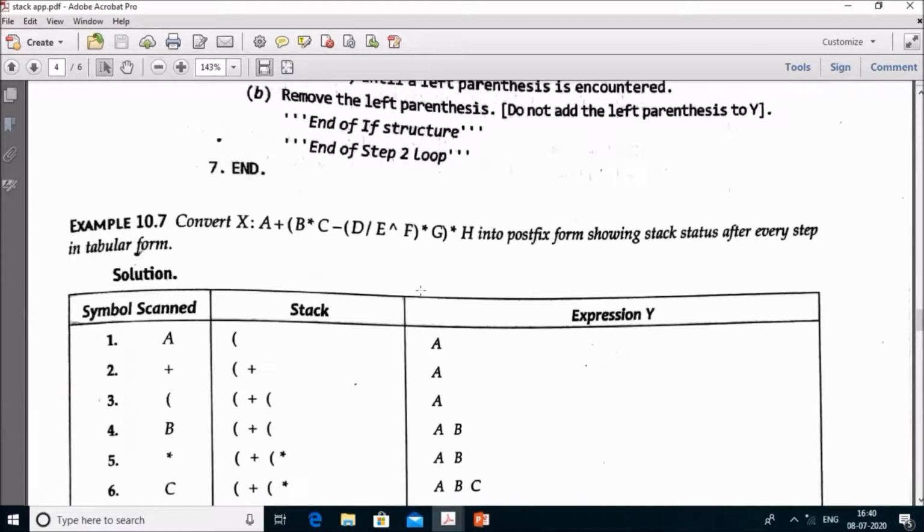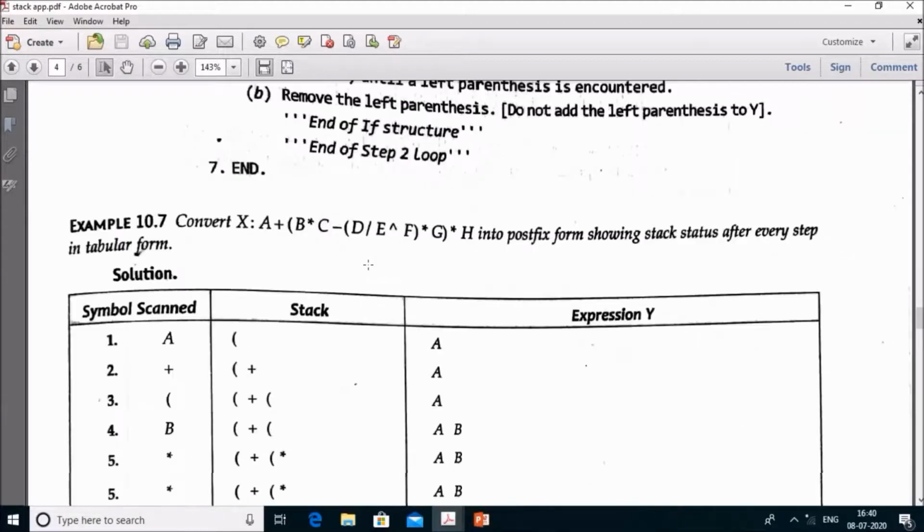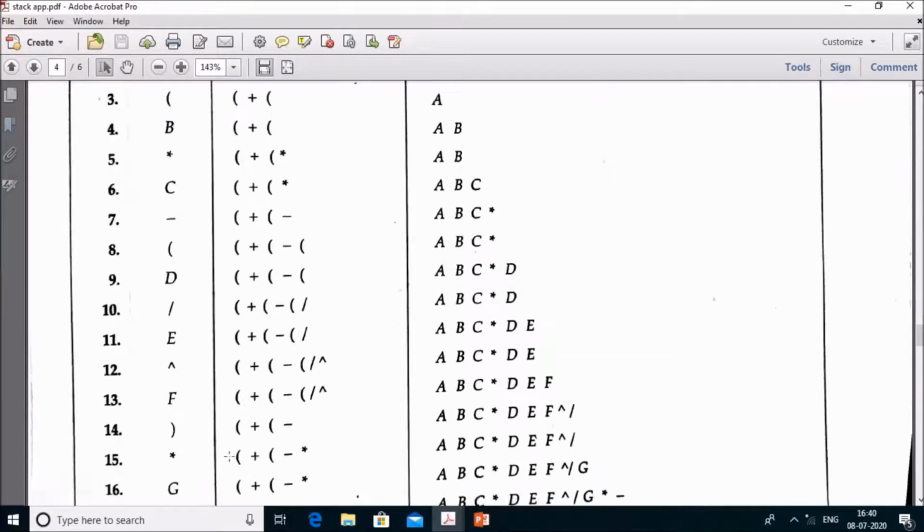Now you read the right bracket. If you read the right bracket, then you have to repeatedly pop from the stack and add it to the Y until the left bracket is encountered, and then remove the left parenthesis. When you find the right bracket, we just have to pop the elements from the stack. Just remove the exponent and then remove the divide. Then we encounter the left parenthesis, and the left parenthesis gets removed from the stack.